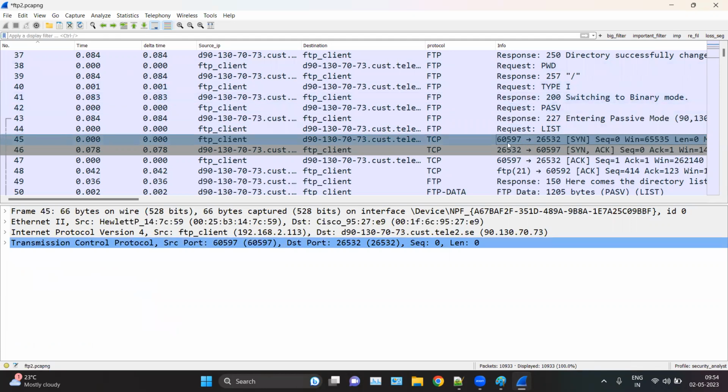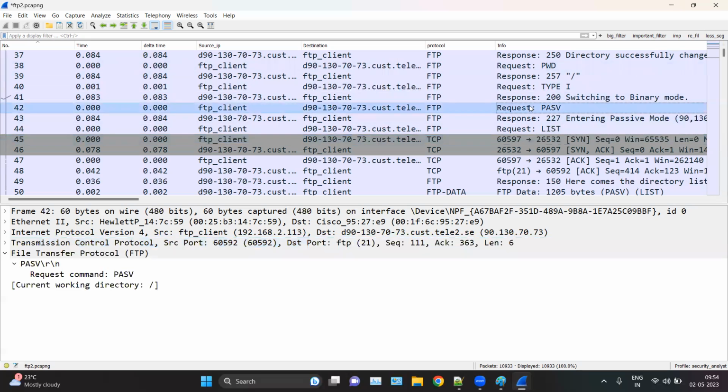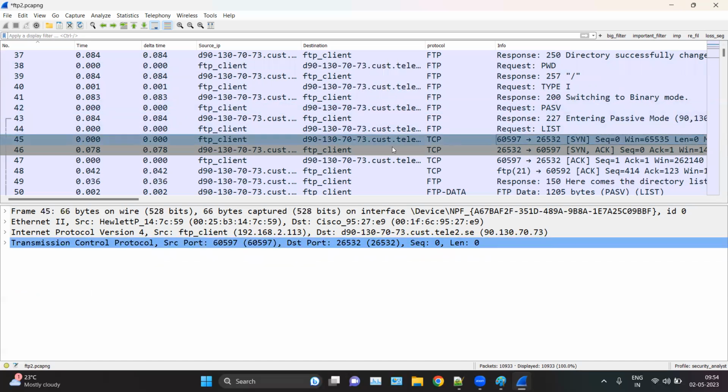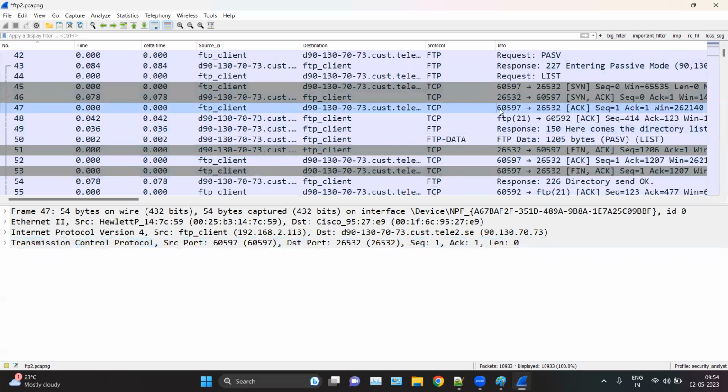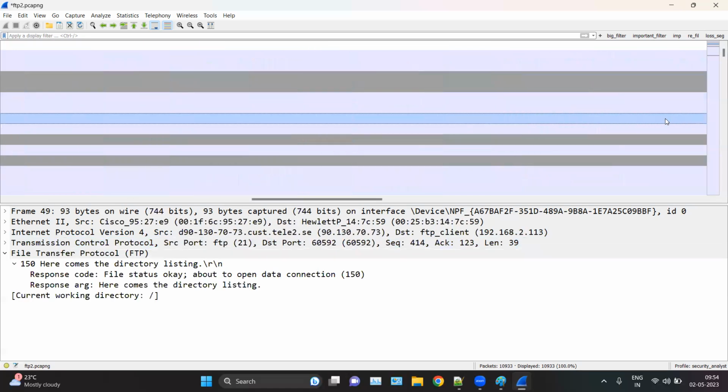If it is active, then we will get the response from port 20, which is the default port for data transfer. But in this case, we are requesting passive mode, where the FTP client initiates the data channel again. Okay, and that is why we have the connection establishment process again, with the SYN packet initiating from a random port to a random port. Okay, up to here the connection has been established for the data transfer. And when you see here, here comes the list.